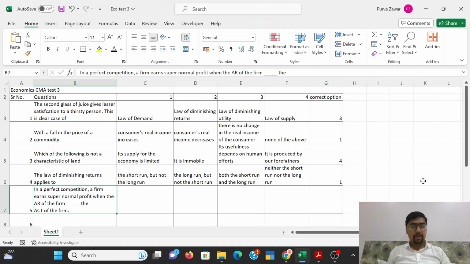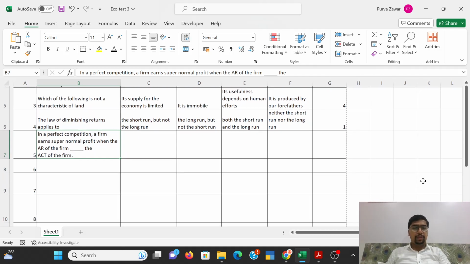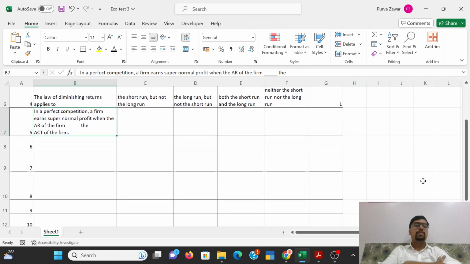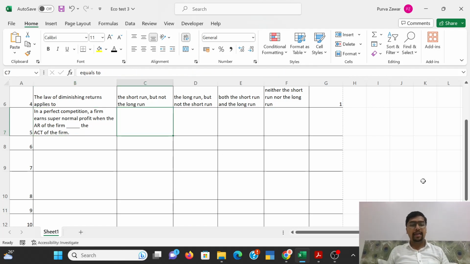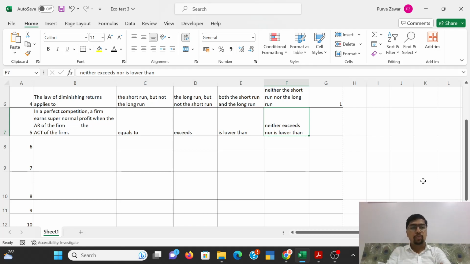Next question. In a perfect competition, a firm earns supernormal profit when the average revenue of the firm is dash the average cost to the firm. If the AR is equal to average cost, or if it exceeds, or if it is lower than, or neither exceeds nor is lower?